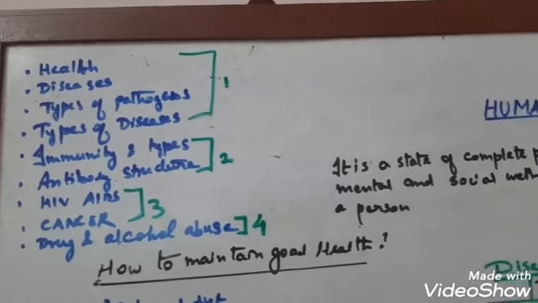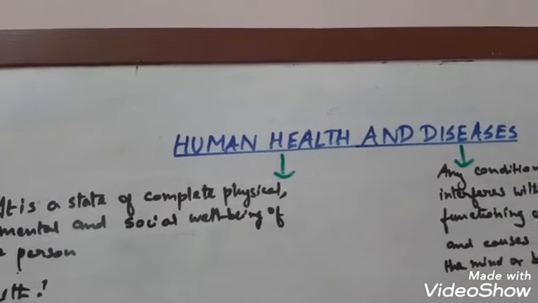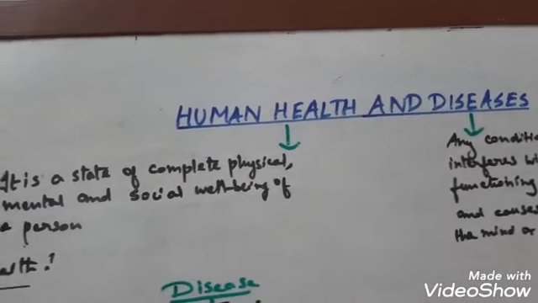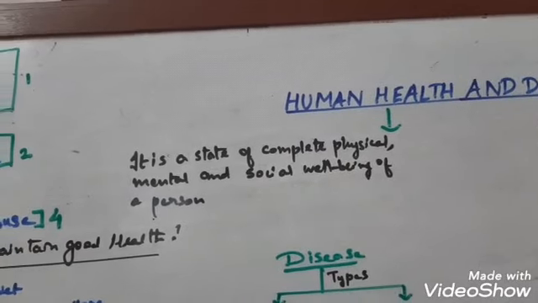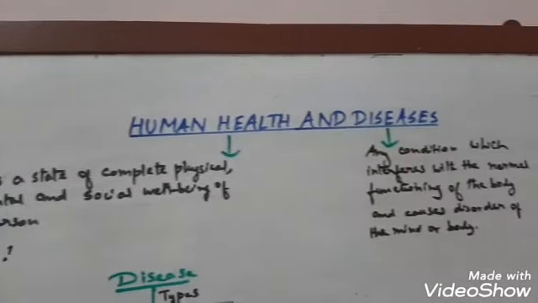Now have a glance at the topics. Let me first introduce the definitions of this chapter. The major definitions are: what do you mean by health, and what do you mean by disease. These two terms are contrary to each other, they contradict each other.